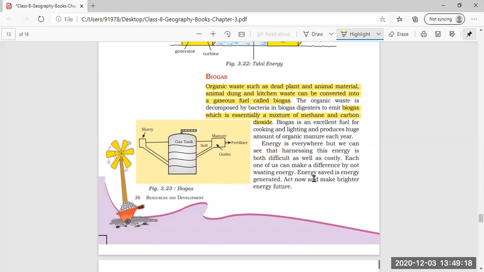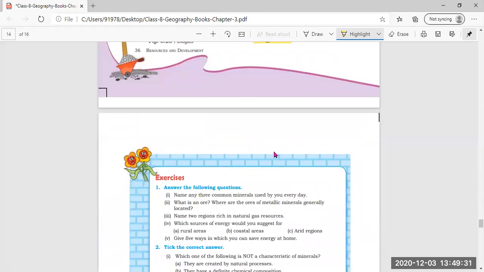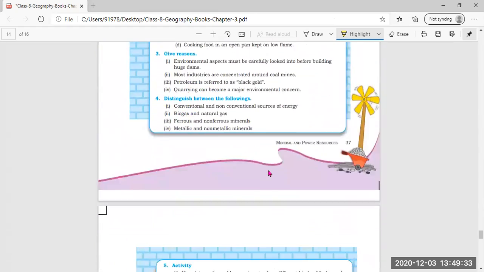Each one of us can make a difference by not wasting energy. Energy saved is energy generated, and acting now can make a brighter energy future. So I think this is clear.